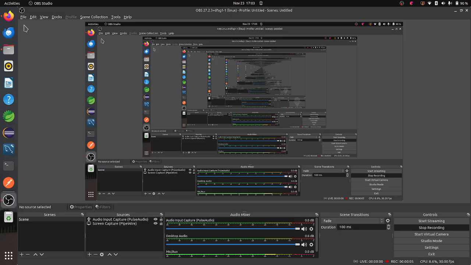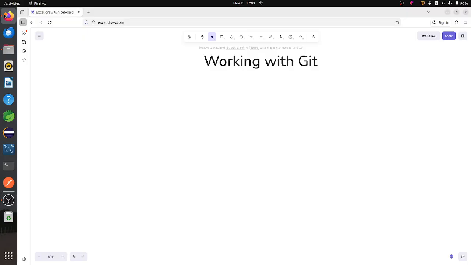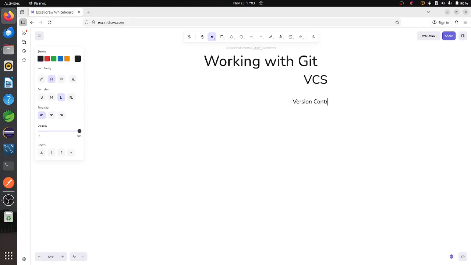Now I'm going to explain working with Git. So Git is a VCS. VCS means version control system. Git is VCS. That means version control system. So it stands for version control system.